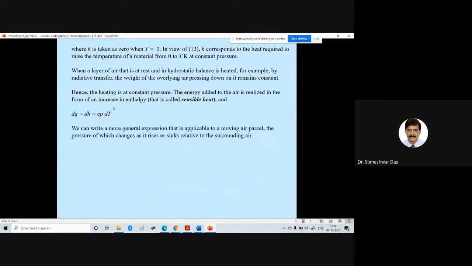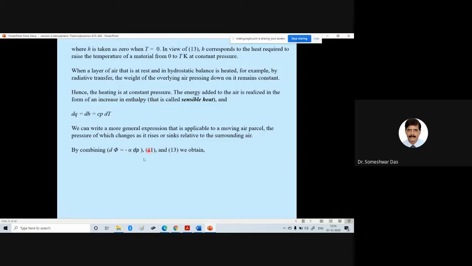So we can write a more general expression that is applicable to a moving air parcel, the pressure of which changes as it rises or sinks relative to the surrounding air. By combining this equation with the definition of the geopotential, if you recall from the previous classes, d phi is equal to minus alpha dp.